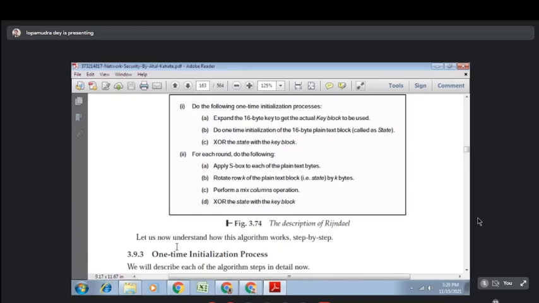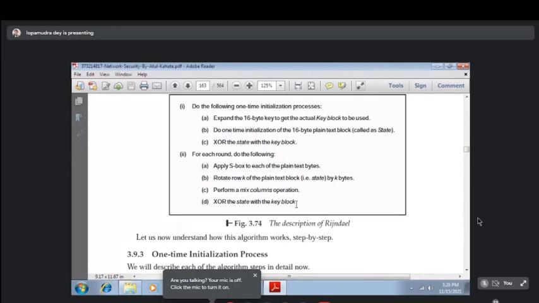তাহলে কি কি ইনিশিয়ালাইজ করব? আগে হচ্ছে প্লেন টেক্সট ইনিশিয়ালাইজ করব, কিটাকে ইনিশিয়ালাইজ করব, then we will perform XOR. So there are 2 phases. First is key initialization, plain text initialization, and then we will perform XOR operation.